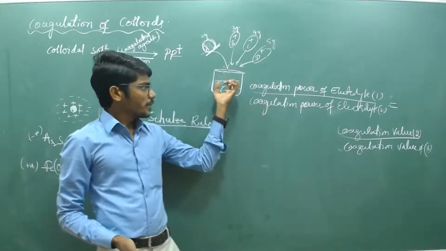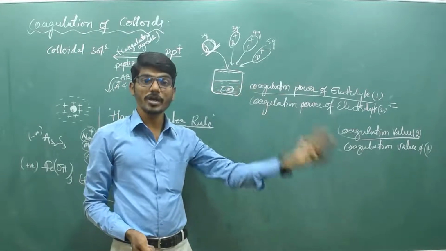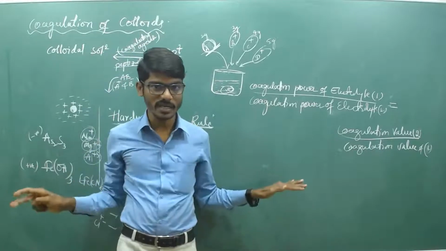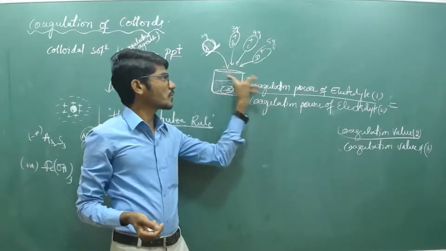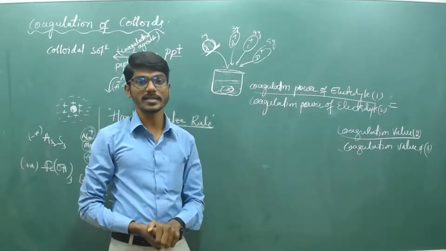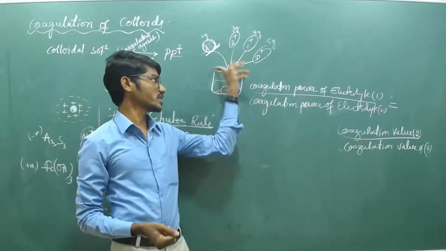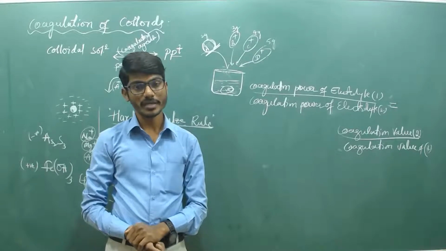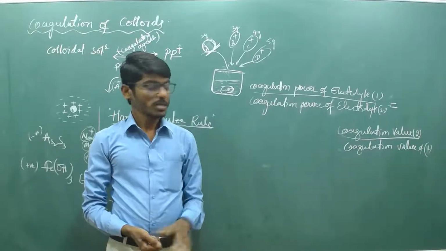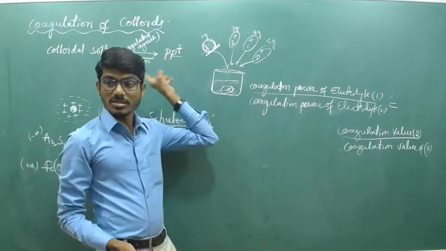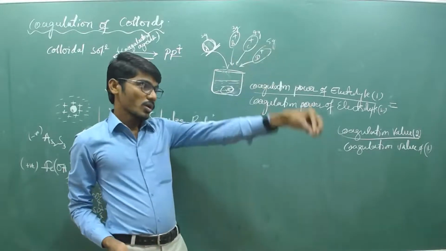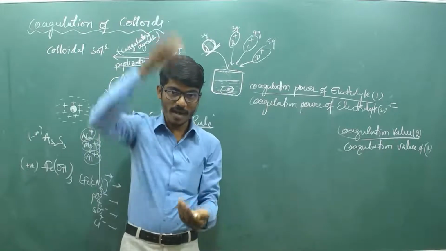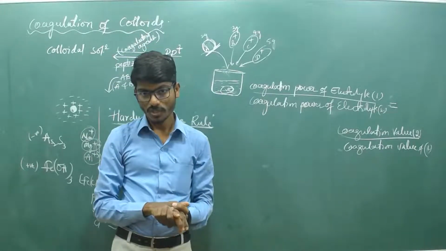Usually, the precipitation of lyophobic colloids by the addition of some electrolyte can be prevented by the addition of some protective colloids or lyophilic colloids. That added lyophilic colloid is called a protecting colloid. Here, coagulation is nothing but the colloidal solution being converted into precipitate by the addition of some electrolyte.